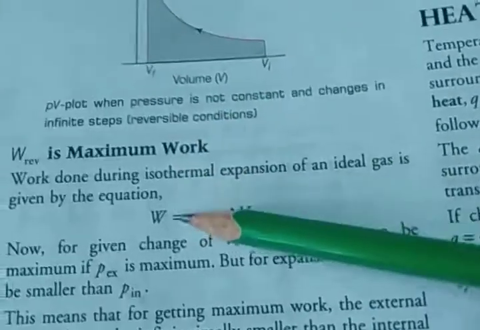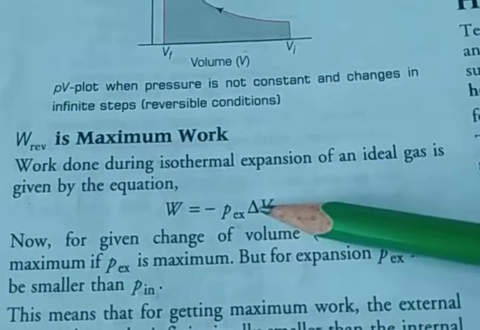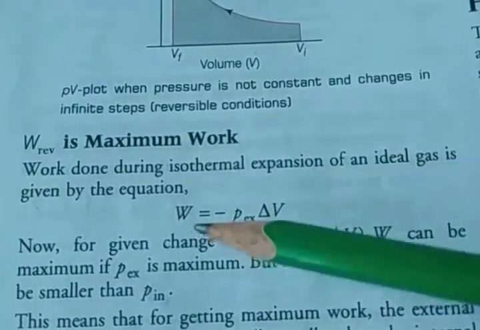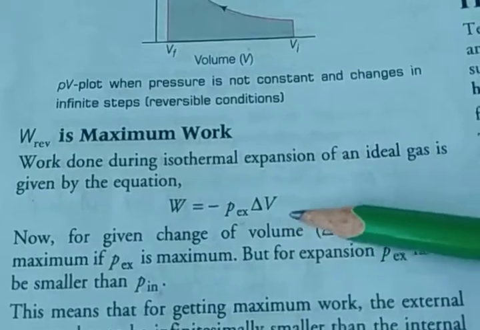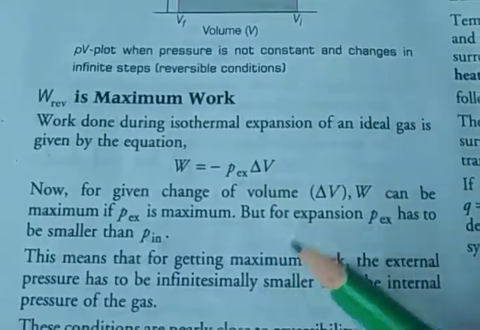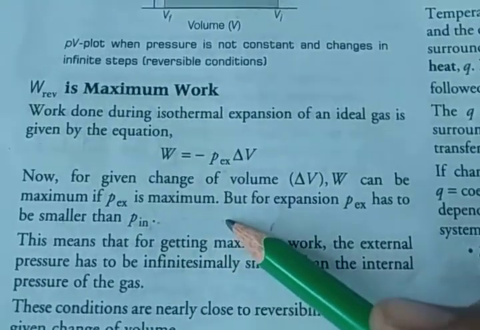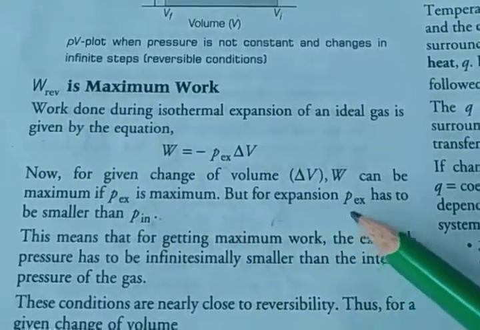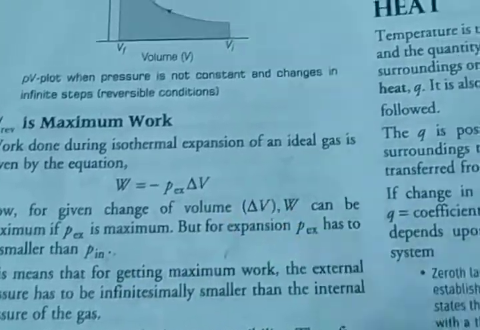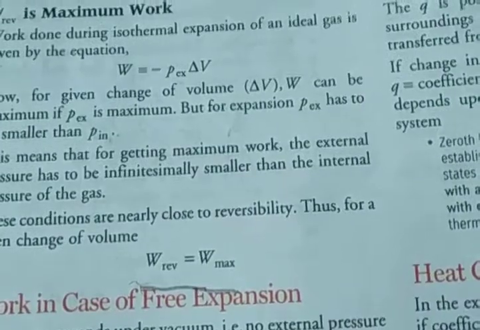Okay, so W reversible is the maximum work done during the isothermal expansion of an ideal gas. So W is equal to minus Pex delta V. For a given change of volume delta V, W can be maximum if Pex is maximum, but for expansion Pex has to be smaller than Pi. So W reversible is equal to W maximum. Clear?